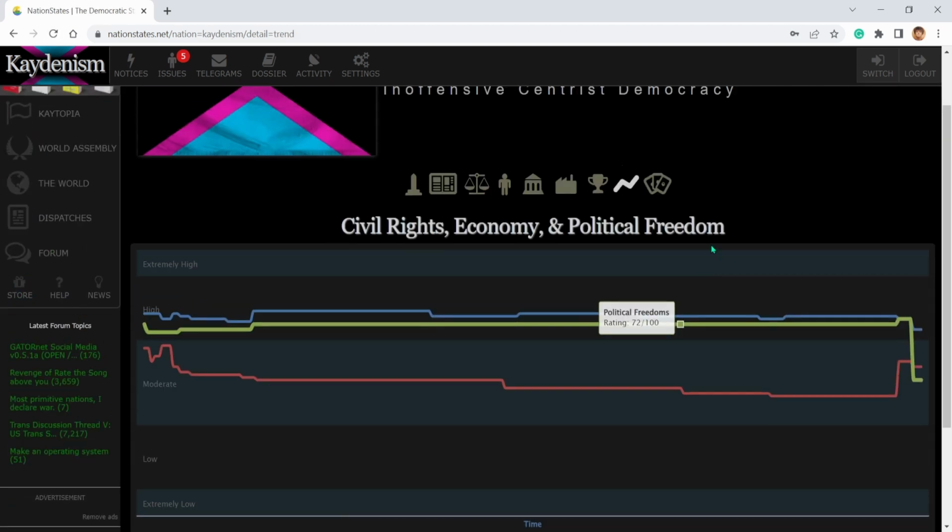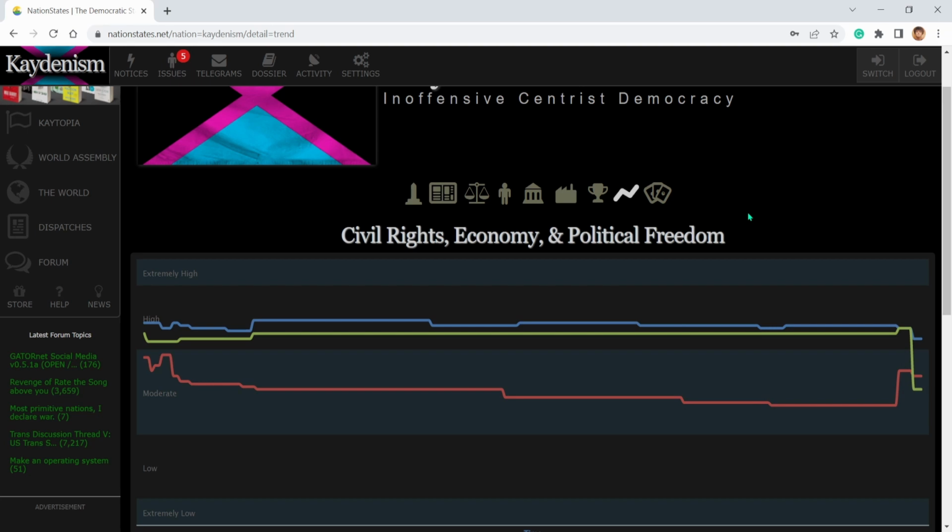Then we can look at a trend, which is based off our civil rights, economy, and political freedom. My political freedom has taken a dip a little bit, and that's because I decided to create a national religion where people have to see me as the one true God, which isn't great. But my economy has gone down a little bit, and it's gone up quite a lot. I'd say that's a nice jump for how steady it's been.